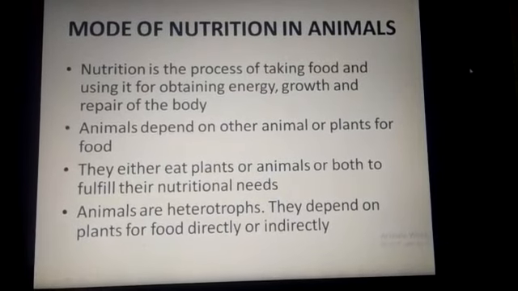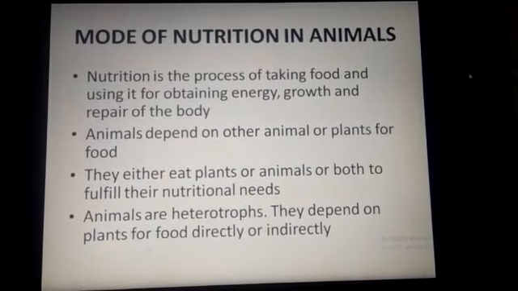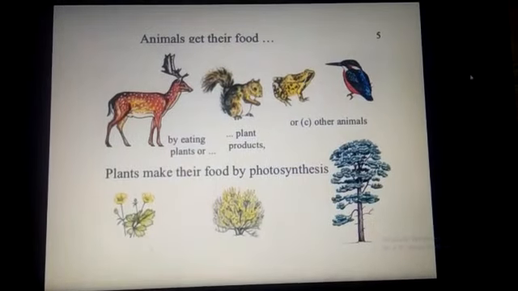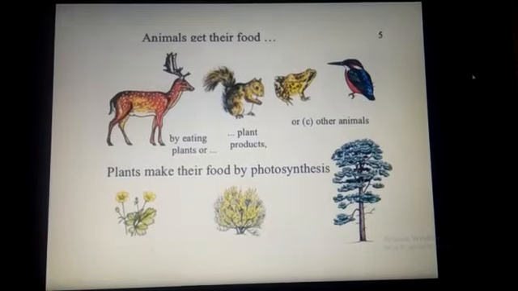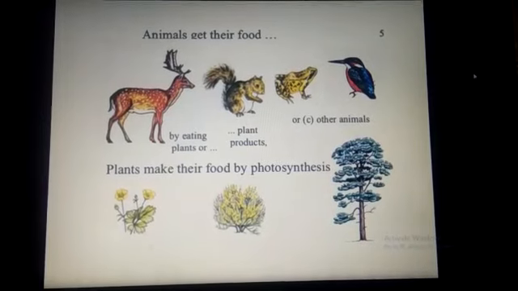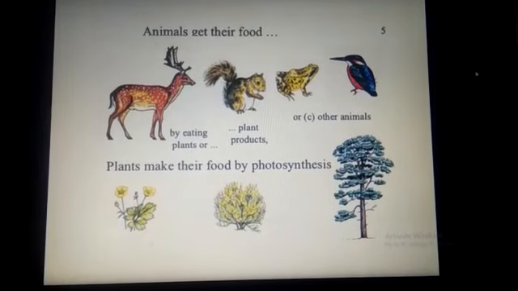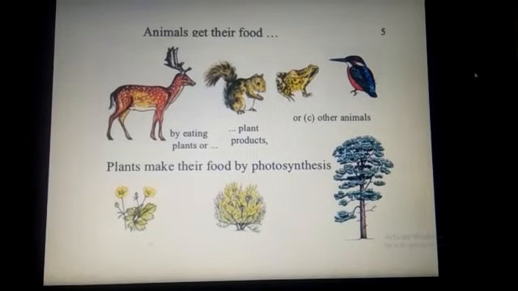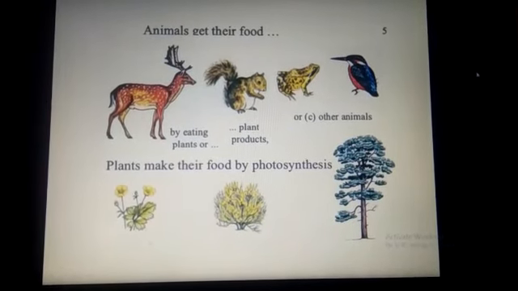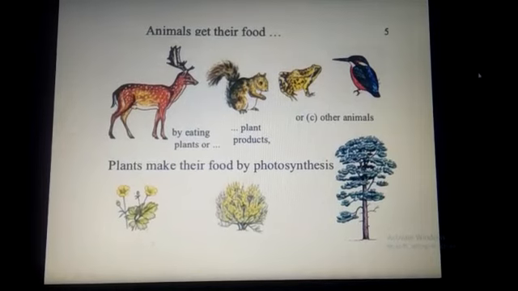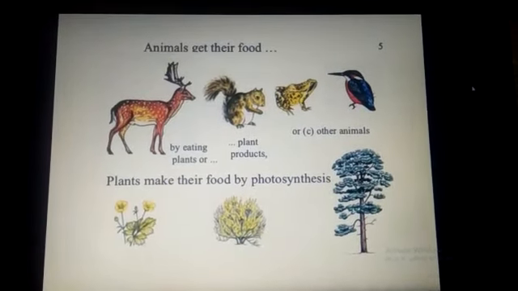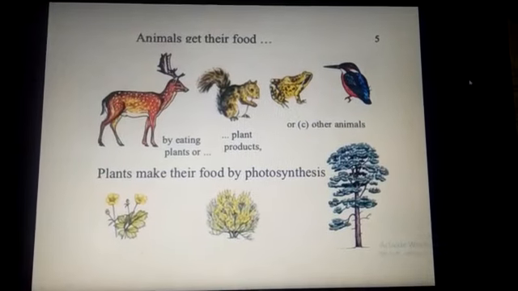Animals are heterotrophs. They depend on plants for food directly or indirectly. So here you can see a diagram where given animals get their food by eating plants or plant products, and also they get their food by eating other animals. You can see plants are autotrophs because they can make their own food by photosynthesis, whereas animals have to depend upon others for their food.